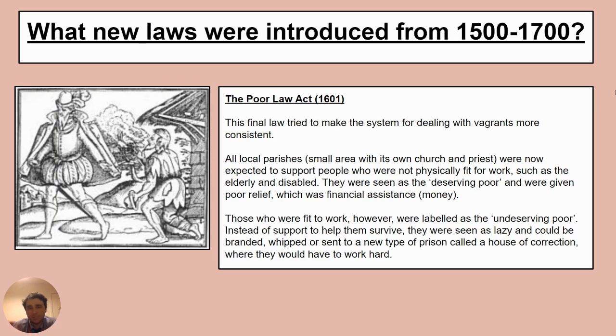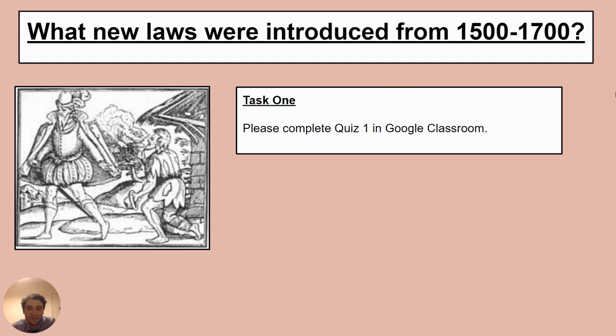However, those who were fit enough to work but didn't have a job were labelled as the undeserving poor. And instead of support to help these people survive whilst they looked for work, they were seen as lazy. And again, these people could be branded, they could be whipped, or they could be sent to a new type of prison called a house of correction, where they would have to work hard. And that's looking at vagabonds or vagrants.